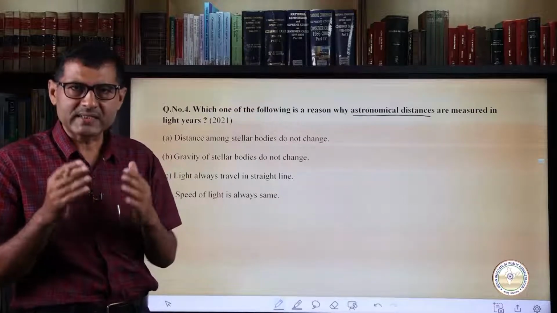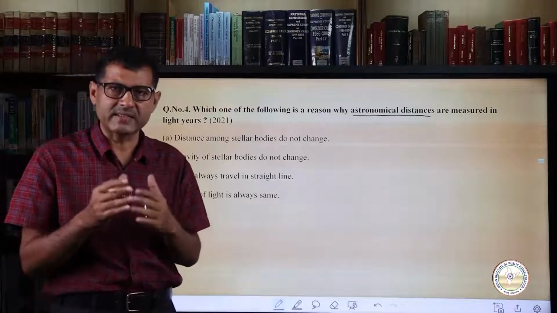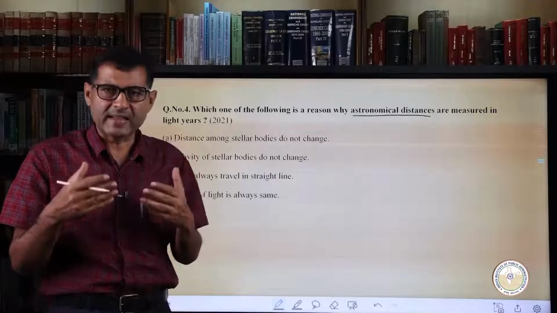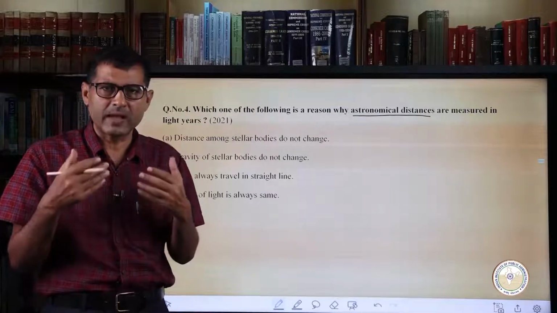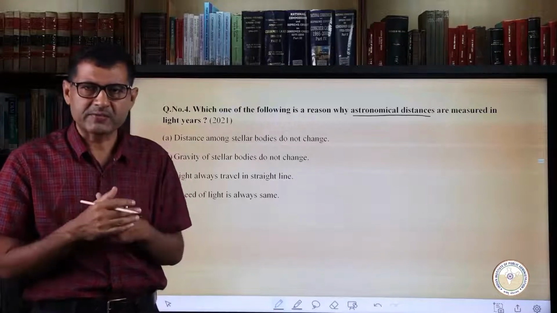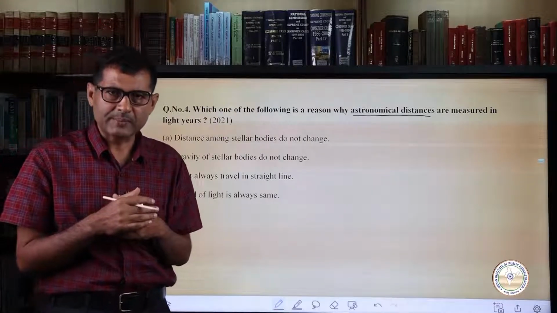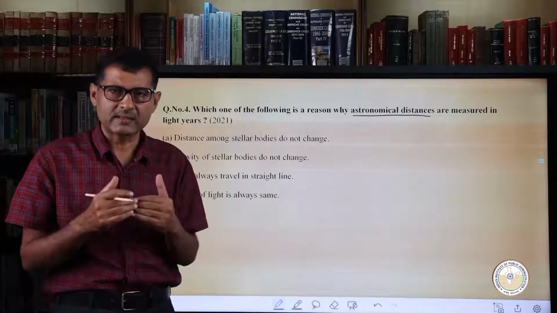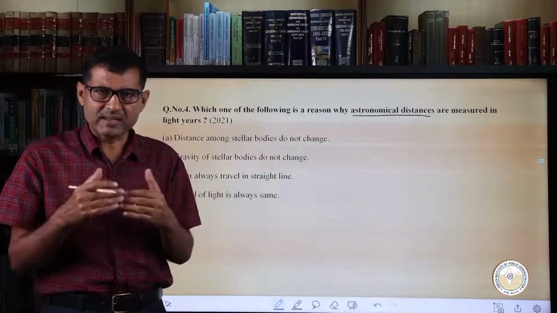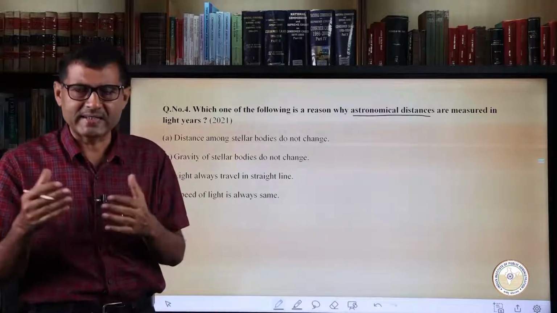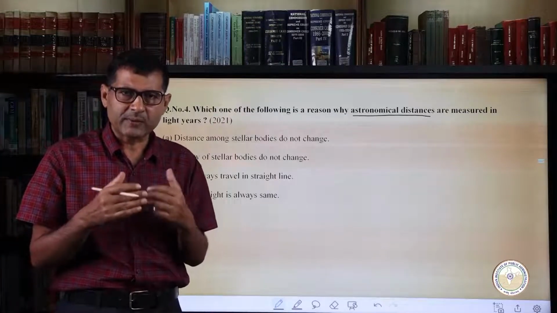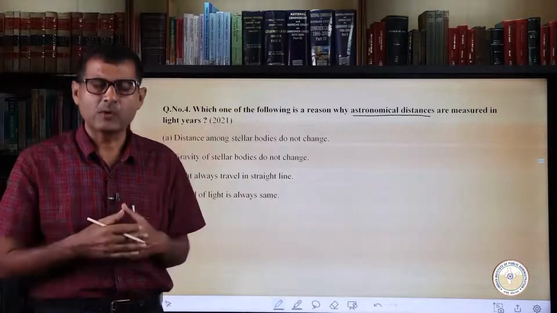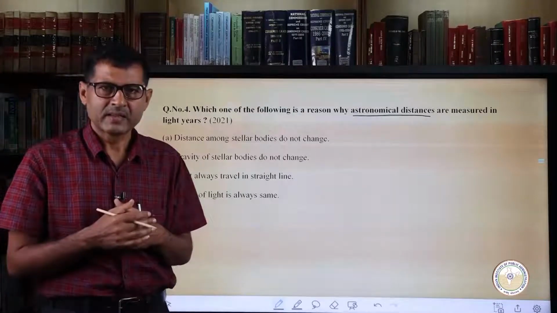Astronomical distances are measured in light years because the speed of light is constant throughout the universe and is known to have high precision for measurement. For example, the nearest star to the Sun, Proxima Centauri, is 4.2 light years away, meaning the light we see from the star takes a little over 4 years to reach us.